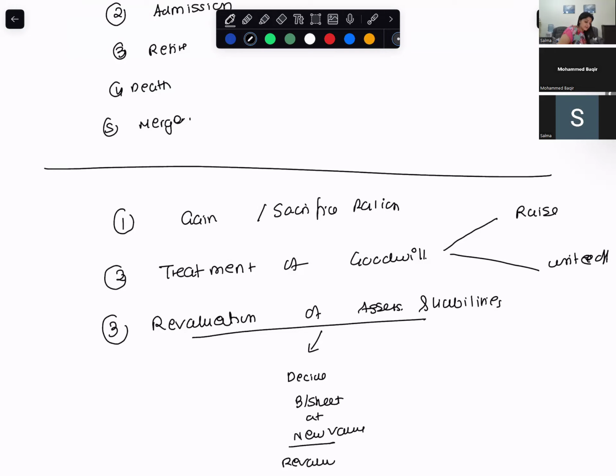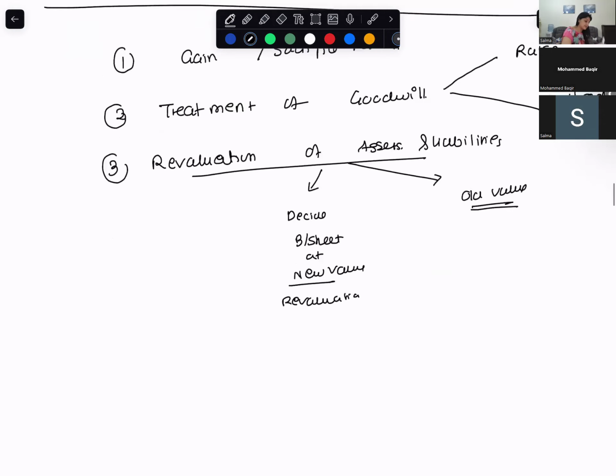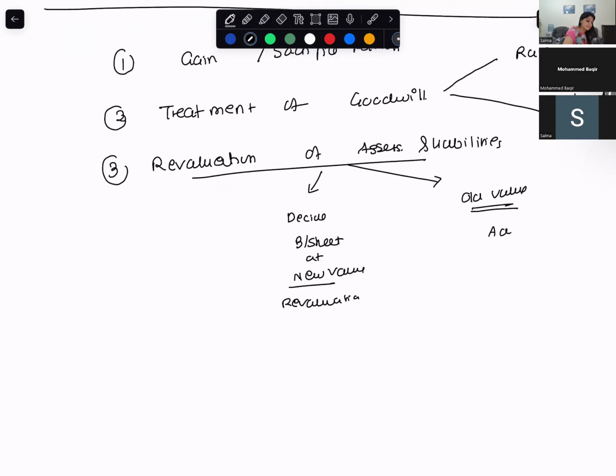And if you decide to show your new balance sheet at old value, we make a separate journal entry, an adjustment entry. To pass this adjustment entry, there are 5 steps, right? What are those 5 steps? Ma'am, first, what was it? You have your book, right? Open it.